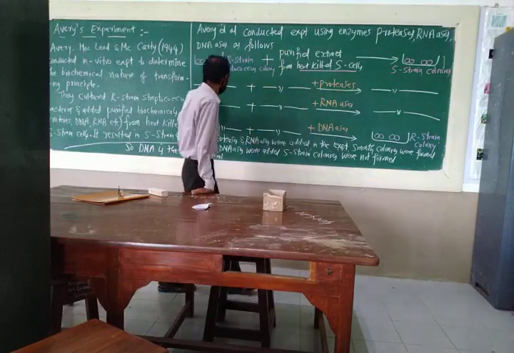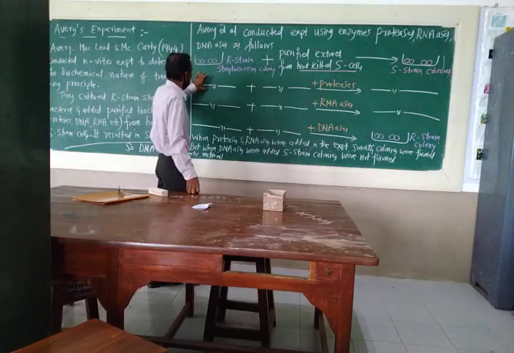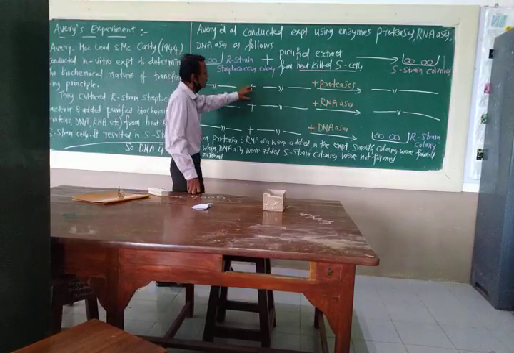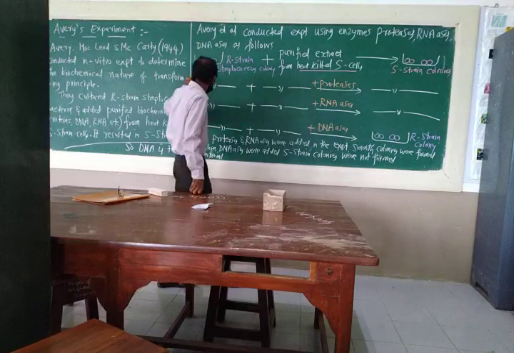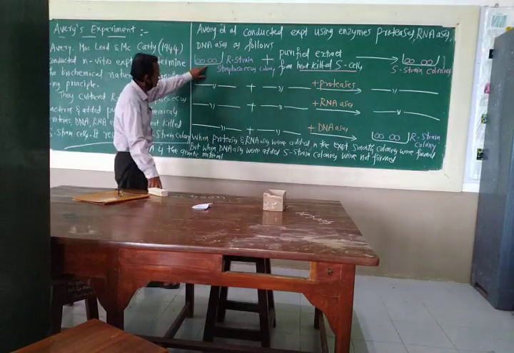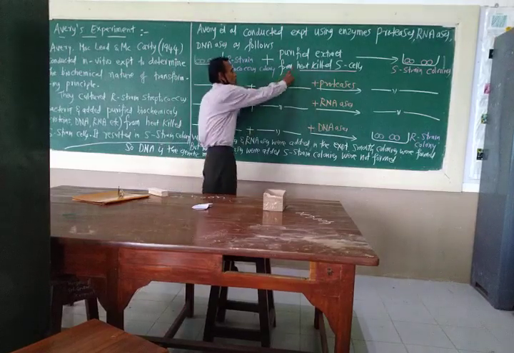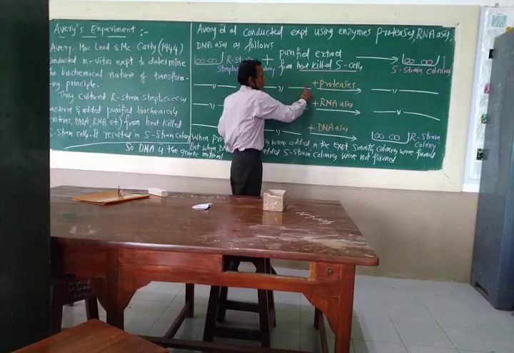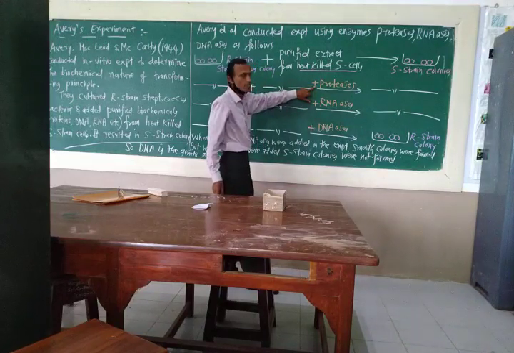In the next experiment they are adding, to the petri dish containing rough strain Streptococcus, the purified extract from the heat-killed S cells. So they have the rough strain Streptococcus colonies, and to that they are adding purified extract from the heat-killed smooth cells of the Streptococcus, and here they are adding one enzyme called proteases.